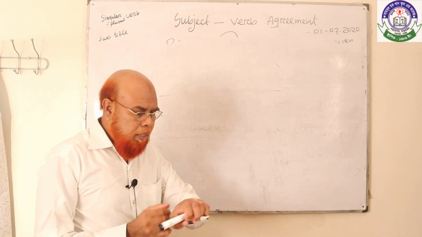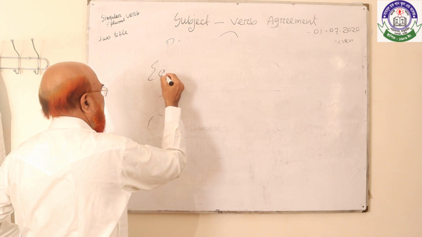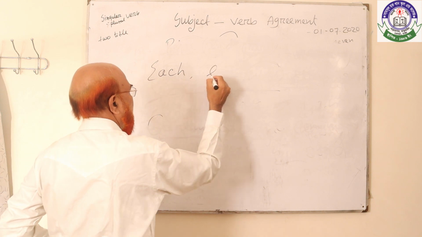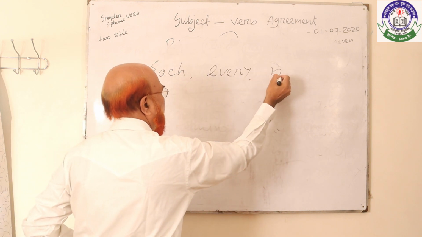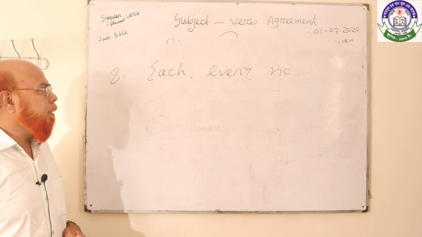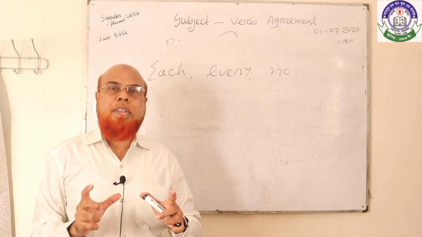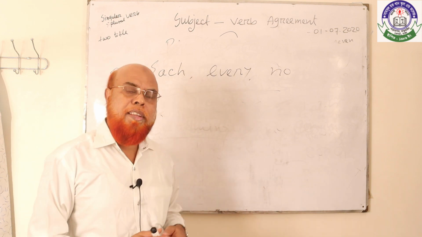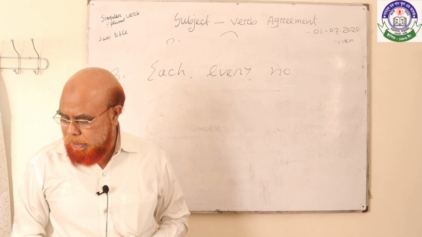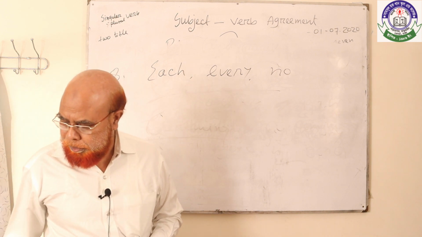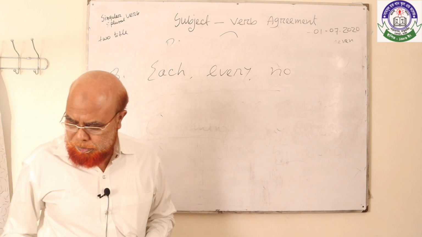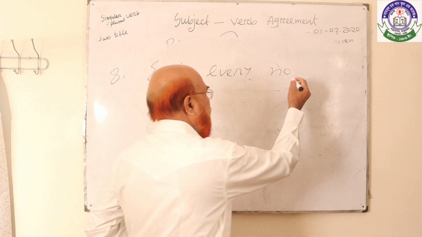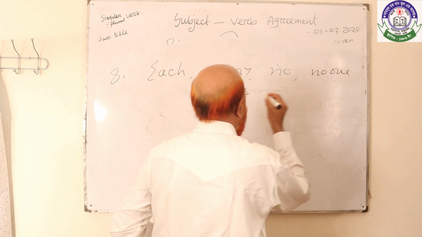Students, each, every, no. These are used to connect both subjects with "and", and the subject will be singular. As for example, if I give an example, it will be clear to you. I repeat: each, every, no, no one, nobody.